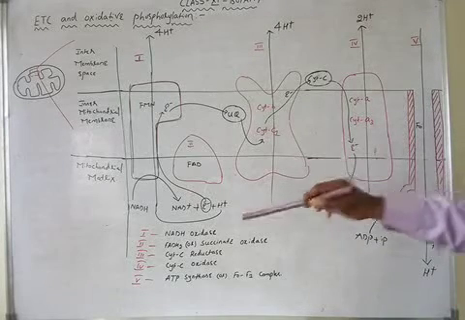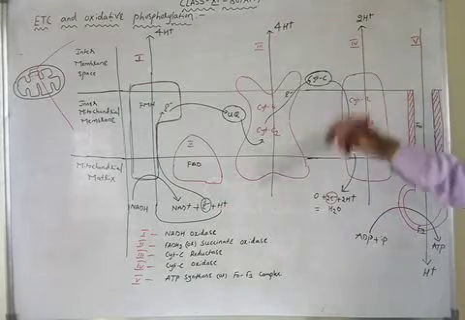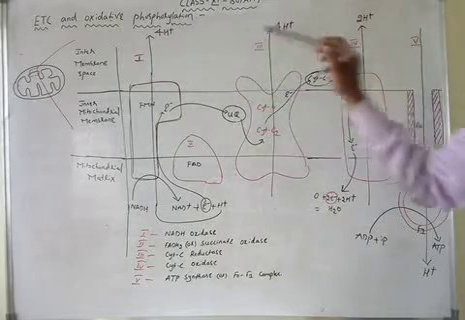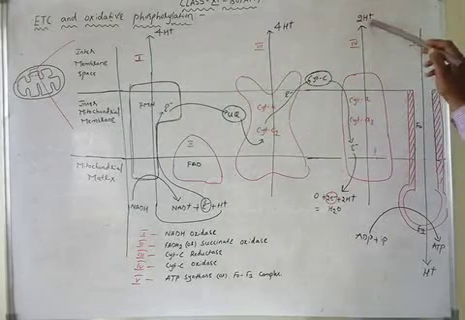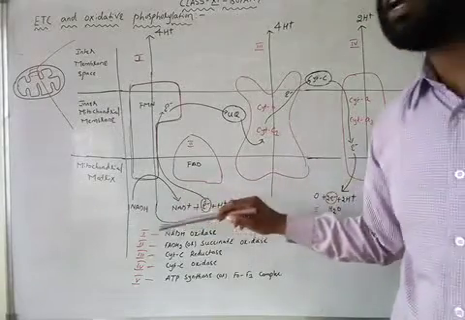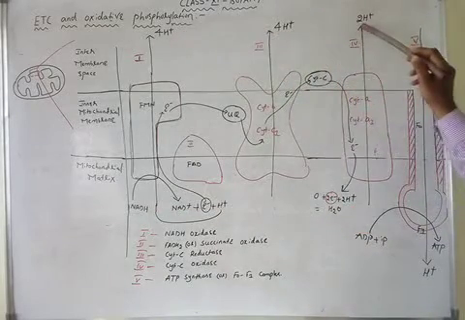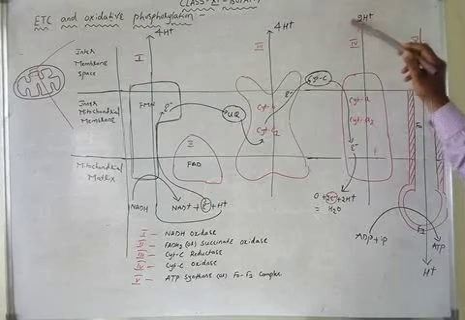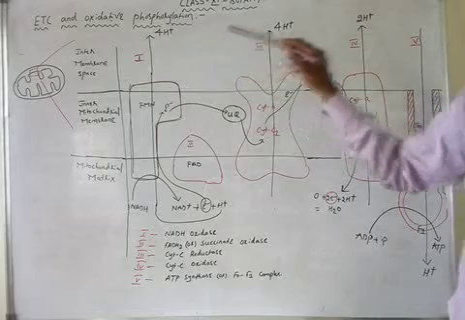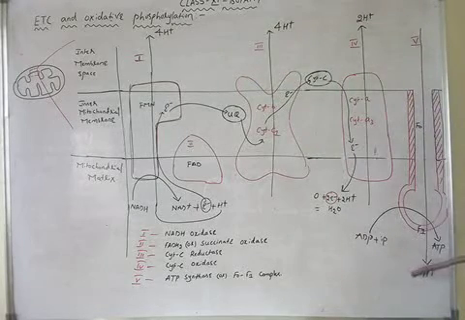Now, because of the translocation of protons from the matrix to the intermembrane space, the proton concentration in the intermembrane space increases. 4 plus 4 plus 2, that is totally 10 protons, are accumulated in the intermembrane space for the oxidation of each molecule of NADH. Now, this increased concentration of protons makes the protons return back into the mitochondrial matrix.